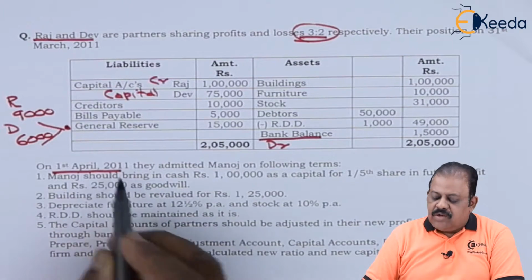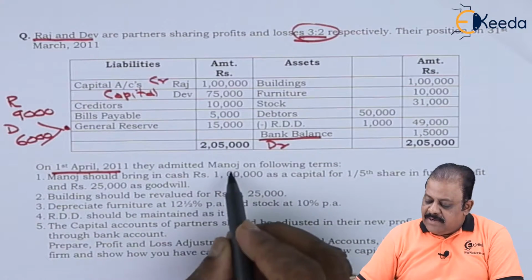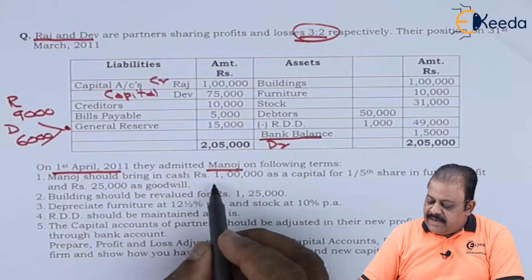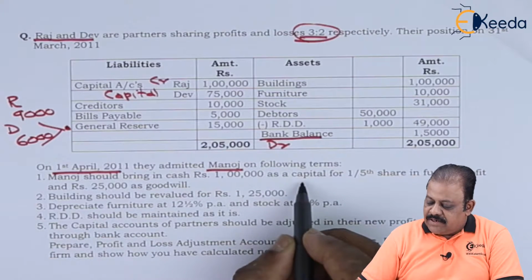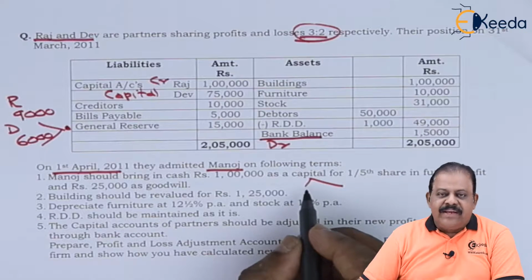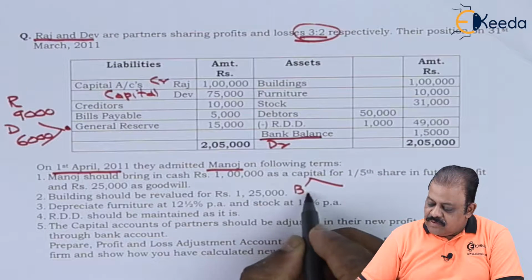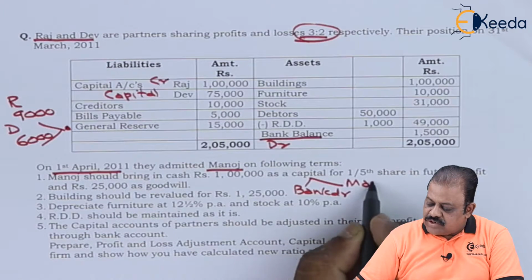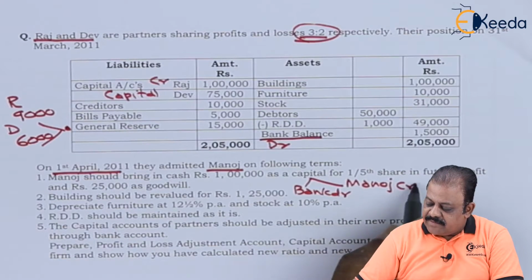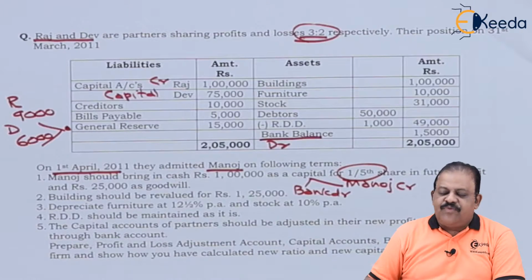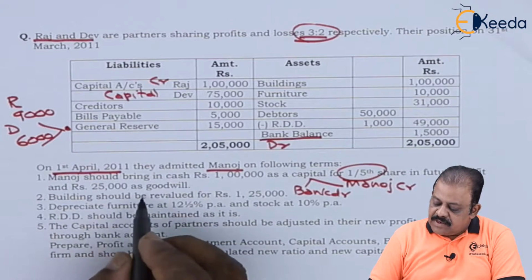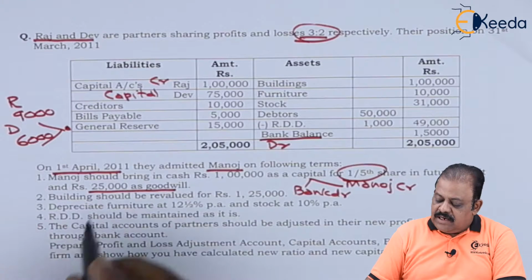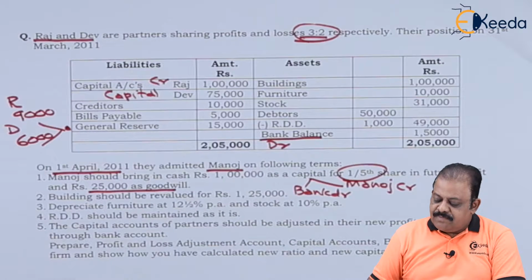On 1st April 2011, they admitted Manoj on following terms. Manoj should bring in cash 1 lakh as capital. So amount is received in cash, bank account debit. Manoj capital account will be credited for 1/5 share in future profits and 25,000 as amount of goodwill, that is goodwill brought in cash.